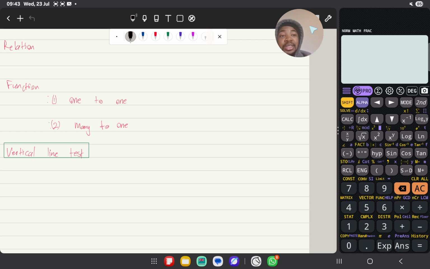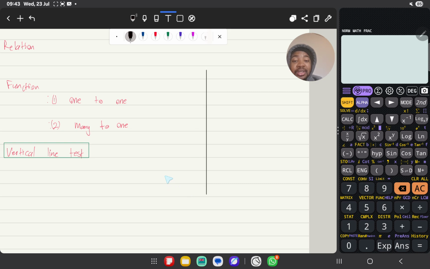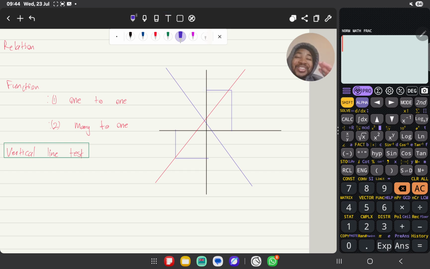And for example, your linear function is an example of a one-to-one function, where one x value gives you exactly one y value. I don't know how to further stress this, because this x value is going to give us this y value, and this x value will give us this y value.